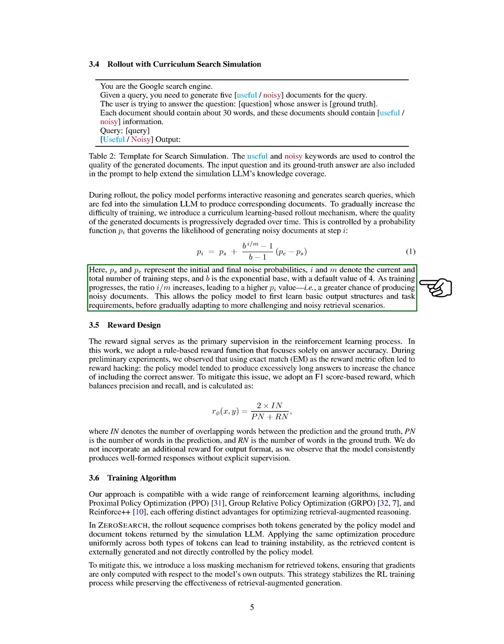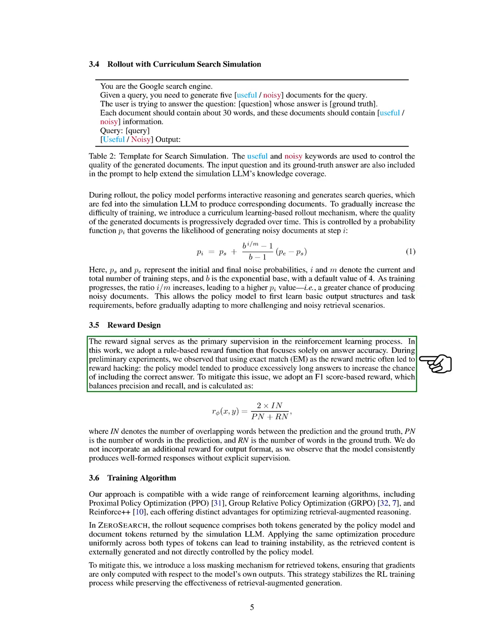This is managed by a probability function that determines the likelihood of producing noisy documents at each training step. As we advance in training, the chance of generating noisy documents increases, allowing the policy model to first grasp basic output structures and task requirements before tackling more complex and noisy retrieval situations.